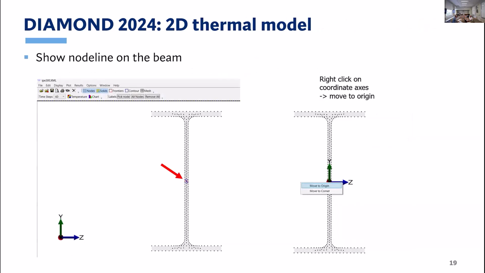A minor modification, but we will now show the node line, this position of the node line, in the 2D thermal model as well, in the new Diamond. So that accompanies the previous slide. Here is a case where the node line is at the center of the primary beam, which is as shown just on the previous slide. But you could edit that node line and move it above if you wanted it to be at the level of the slab.